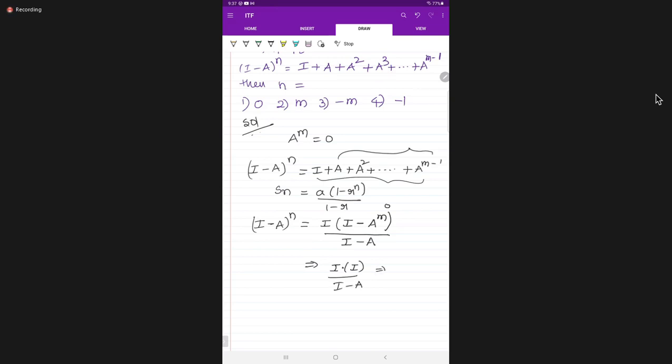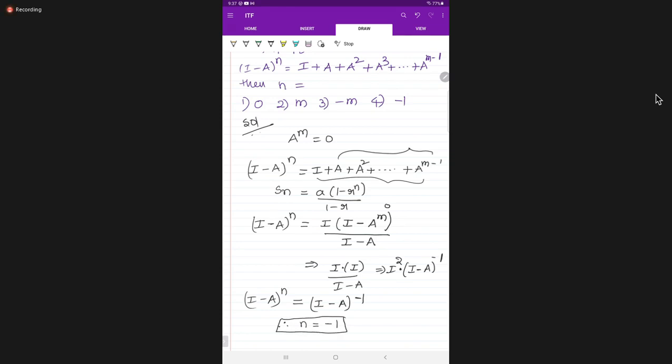Students, I into I is I square. This denominator value, write in the numerator: I minus a to the power of minus 1. So I minus a to the power of n is equal to I square into I minus a to the power of minus 1. Therefore, if you compare these two, n is equal to minus 1.